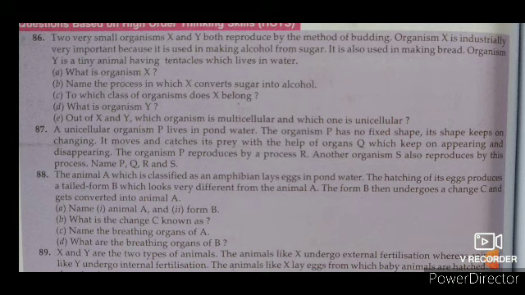My dear students, as you all know very well, we have just finished chapter 9. What was the name of the chapter? The chapter name was Reproduction in Animals. So dear students, we have just finished this chapter. After successful completion of this chapter, now we are engaged in solving exercise-related problems.